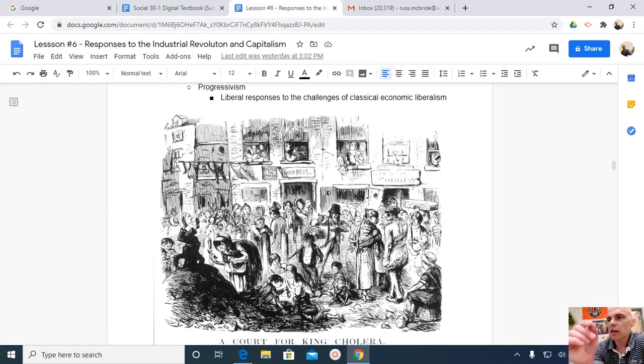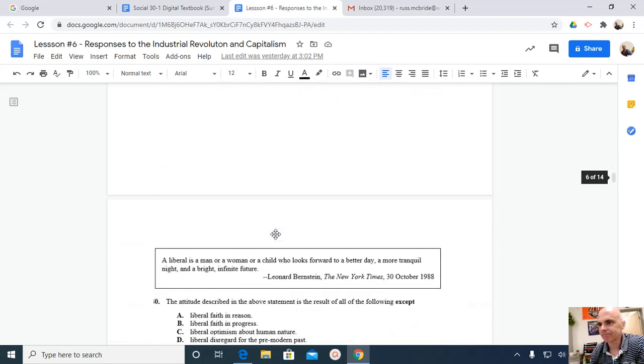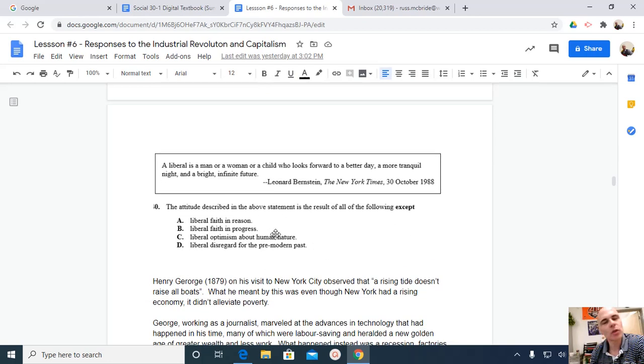Remember last day we were talking about cholera as being one of those negative consequences of rapid urbanization and a part of that slum life that workers were living in. Here's a cartoon illustrating that, the court of King Cholera. The idea that the slum life that the workers were condemned to was a life that ended up providing a breeding ground for disease. There's some multiple choice embedded, so you always have some practice with multiple choice.